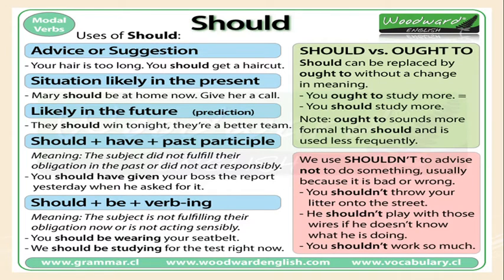When we use should in a negative sentence, we use shouldn't to advise not to do something, usually because it is bad or wrong. You shouldn't throw your litter onto the street. He shouldn't play with those wires if he doesn't know what he's doing. You shouldn't work so much. So these are the negative uses of the modal auxiliary should.